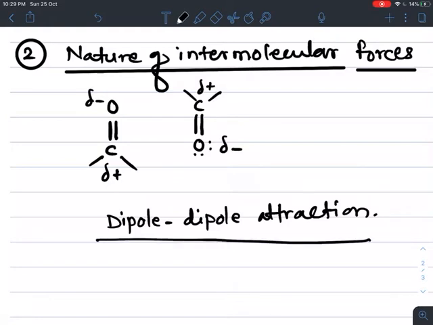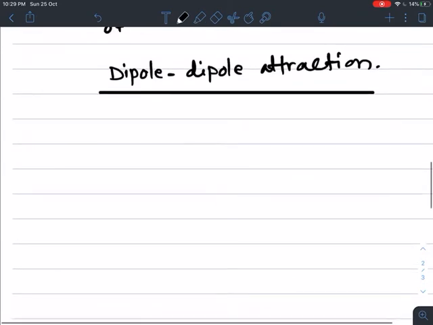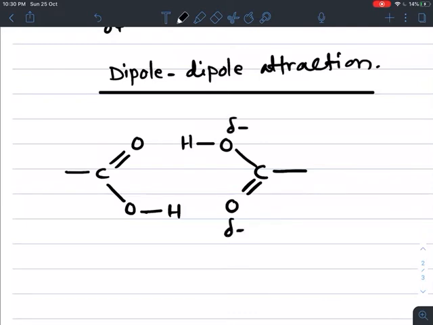But if we take the example of carboxylic acid, the functional group of carboxylic acid is COOH. If we take one more functional group of carboxylic acid, COOH. Now, if you observe, oxygen is always highly electronegative and acquires partial negative charge, and hydrogen acquires partial positive charge.